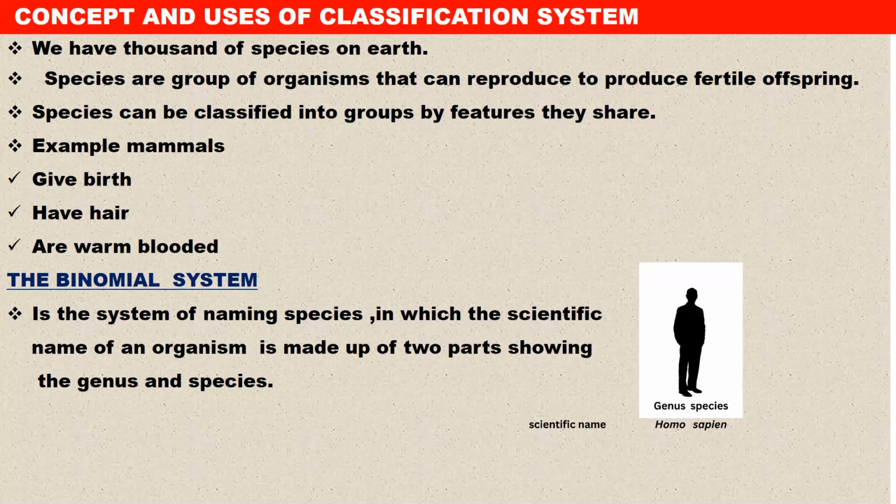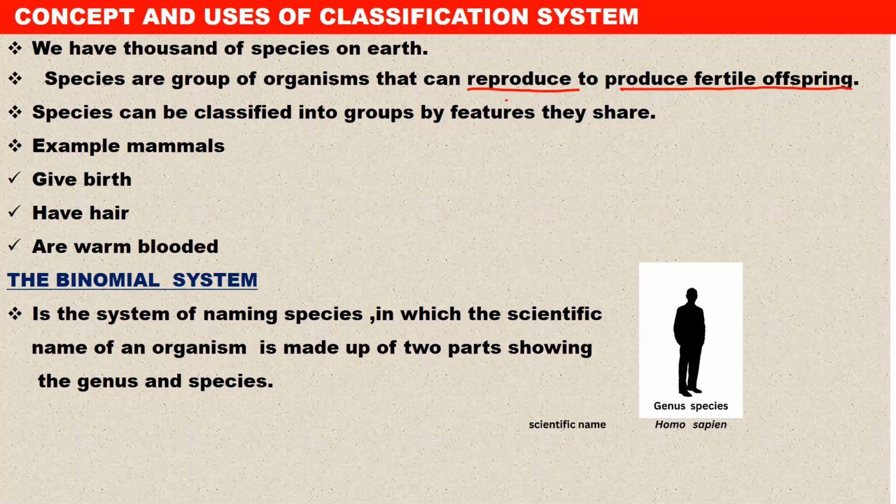This is a key thing that you need to understand, so you shouldn't miss the definition of a species. Species are a group of organisms that can reproduce to produce fertile offspring. These are the keywords.